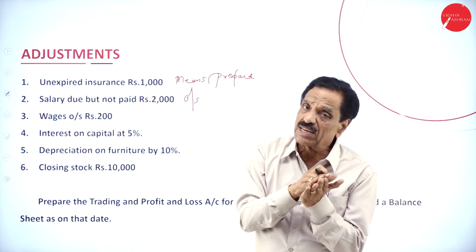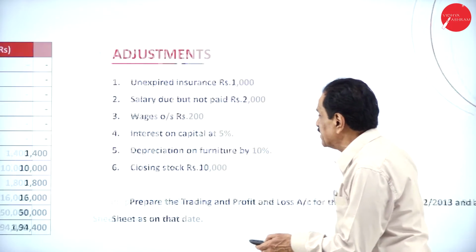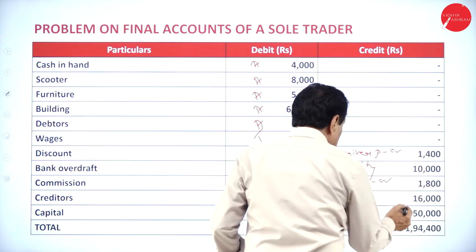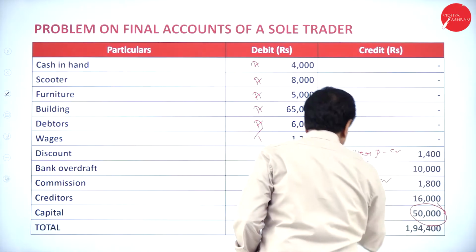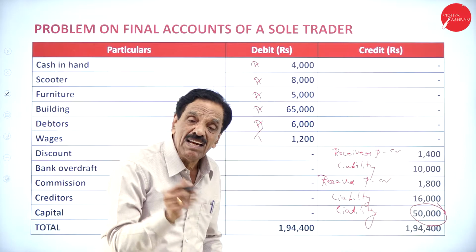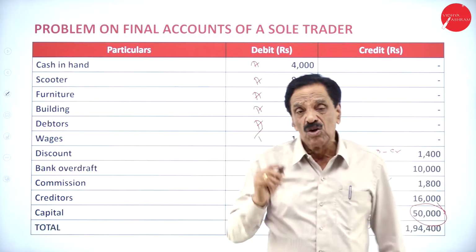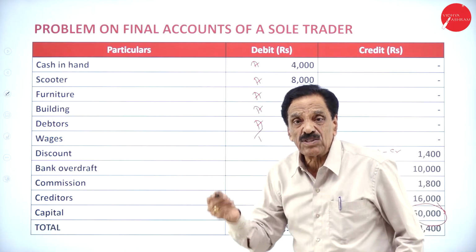For a business, it is a law. He contributes the capital. The capital is coming in. See the trial balance. What's your capital here? 50,000 is there. Who receives the capital? The firm receives the capital to the extent of 50,000. Who has to pay back? The firm has to pay back.